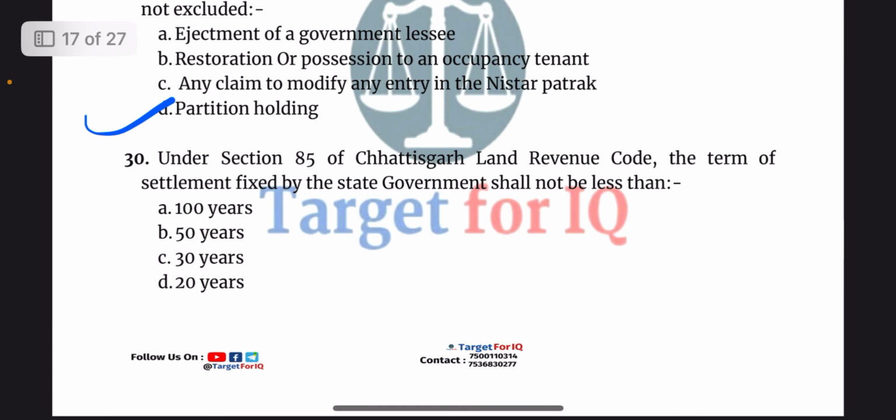partition holding. Next question, under section 85 of the code, the term of settlement fixed by the state government shall not be less than. The options are A. 100 years, B. 50 years, C. 30 years or D. 20 years. The correct answer is option C.